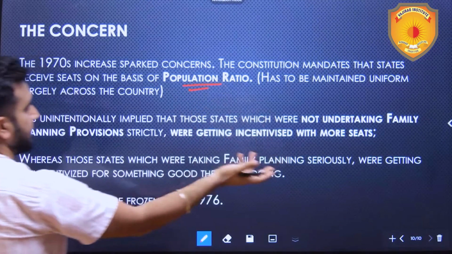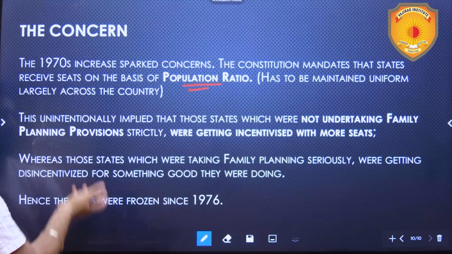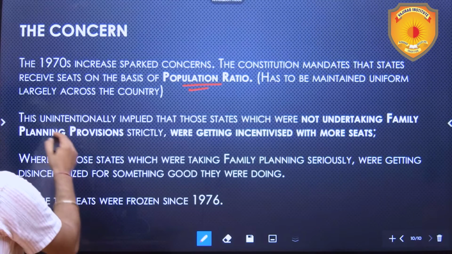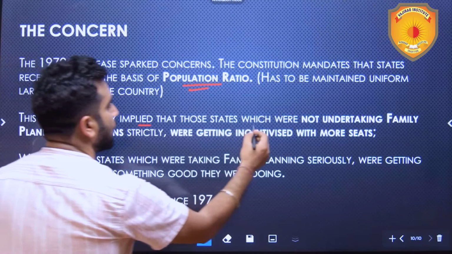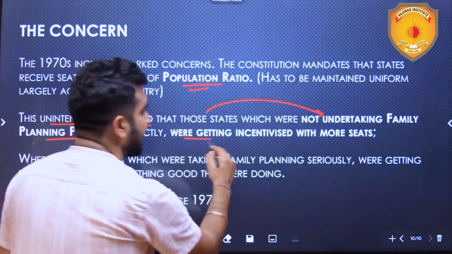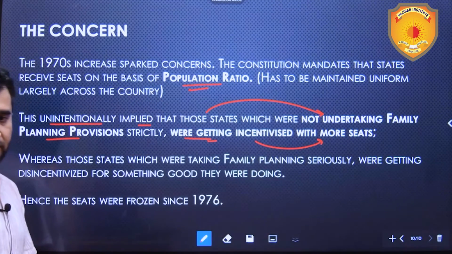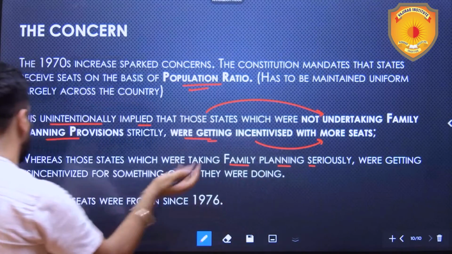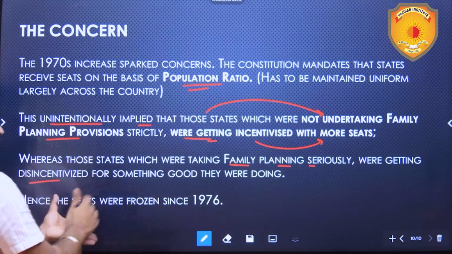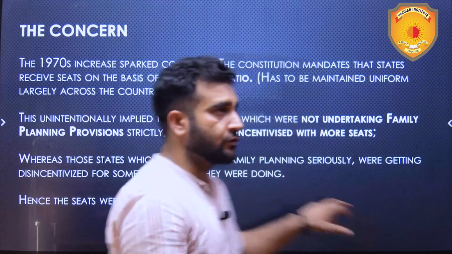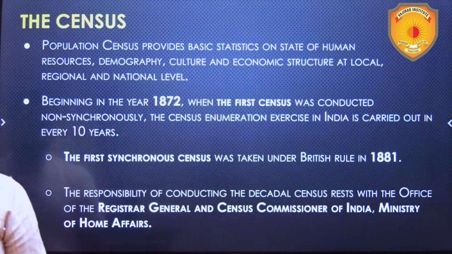Population ratio has to be maintained uniform largely across the country. This has been the mandate, or this has been the norm, but this unintentionally implied that those states which were not undertaking family planning provisions strictly were getting incentivized with more number of seats, whereas those states which were taking family planning seriously were getting disincentivized or punished for something good they were doing, and hence number of seats were frozen in 1976.